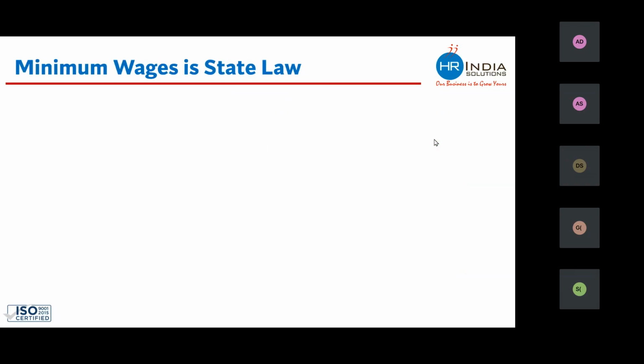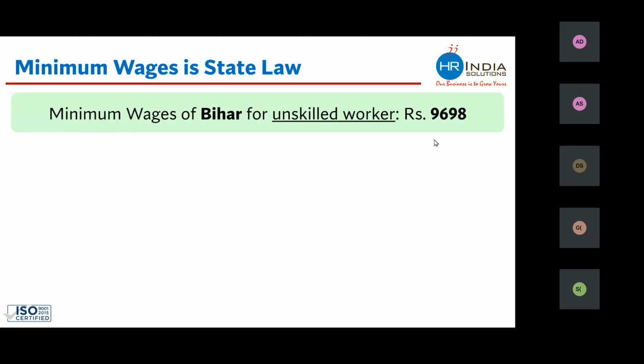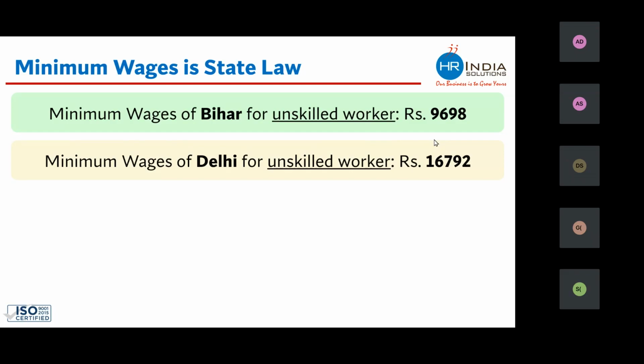So again, there is a poll, but the text chat option is not working. Just for reference only, the minimum wage in the state of Bihar for an unskilled worker is 9,698, which means if you are thinking of hiring any worker in Bihar, this is the minimum which you need to pay. Paying below this would be illegal. The minimum wage in Delhi for the same kind of worker is 16,792. If you want to hire an unskilled worker in Delhi, you cannot pay less than 16,792, whereas in Bihar, you can pay 9,698 only.